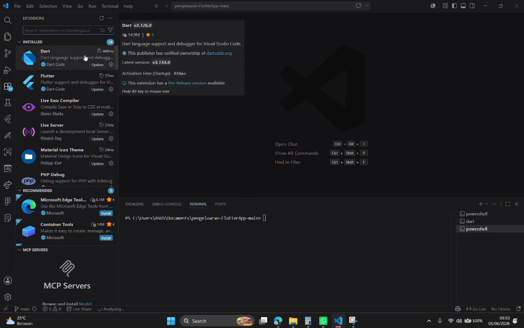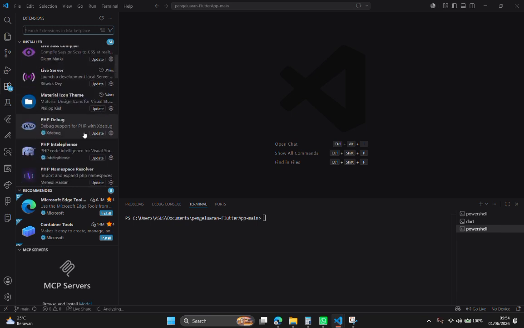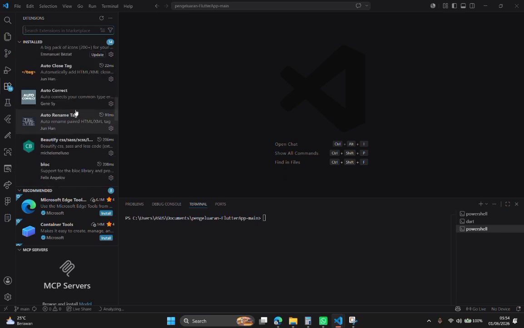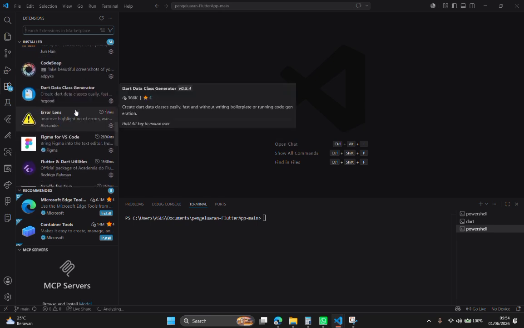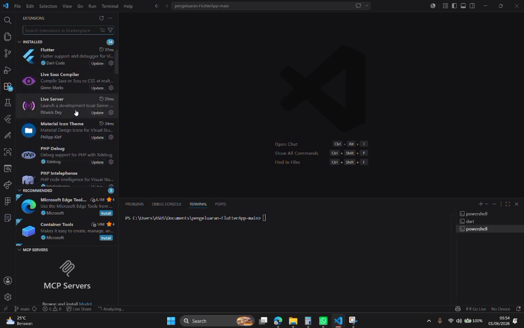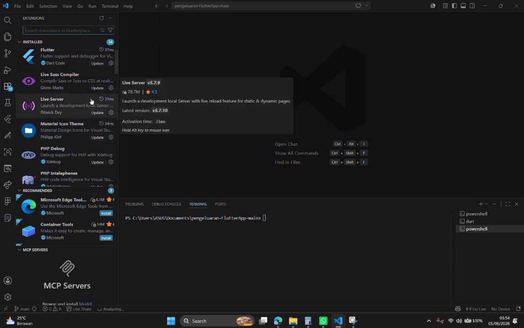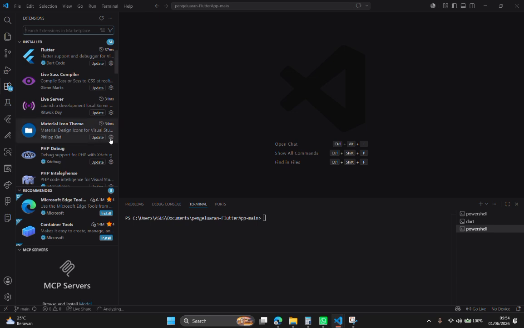These extensions provide tools and support for Flutter application development. And Live Server. Live Server launches a local web server and automatically refreshes the web page whenever changes are made.